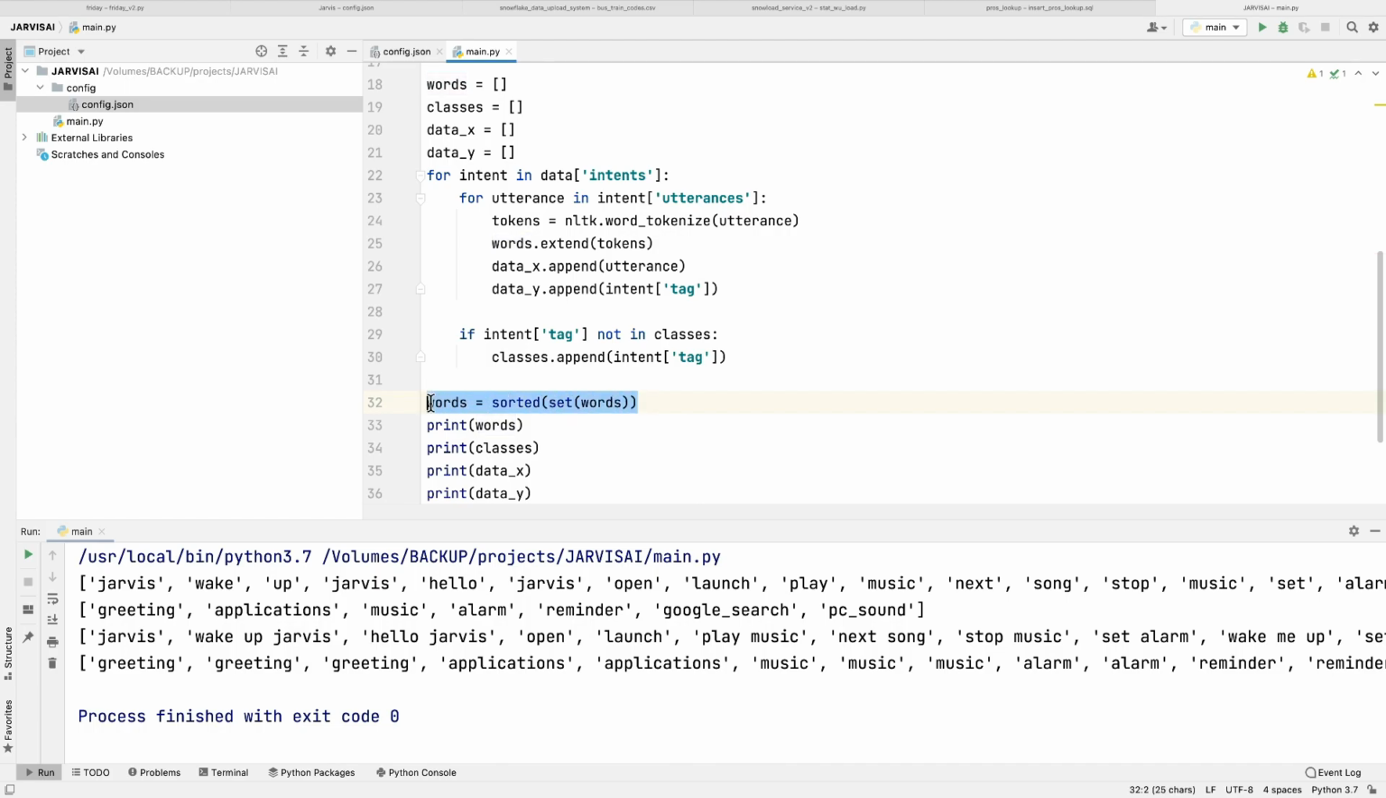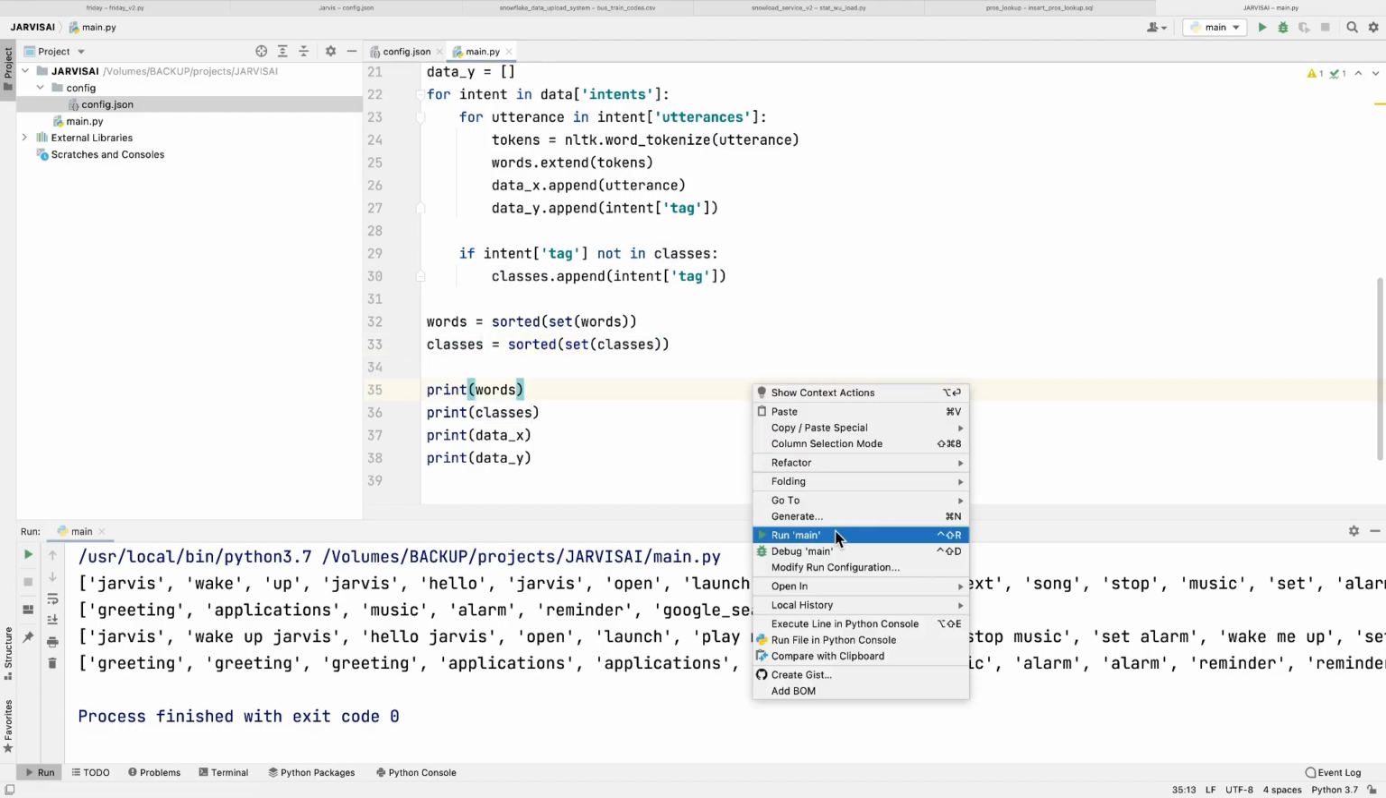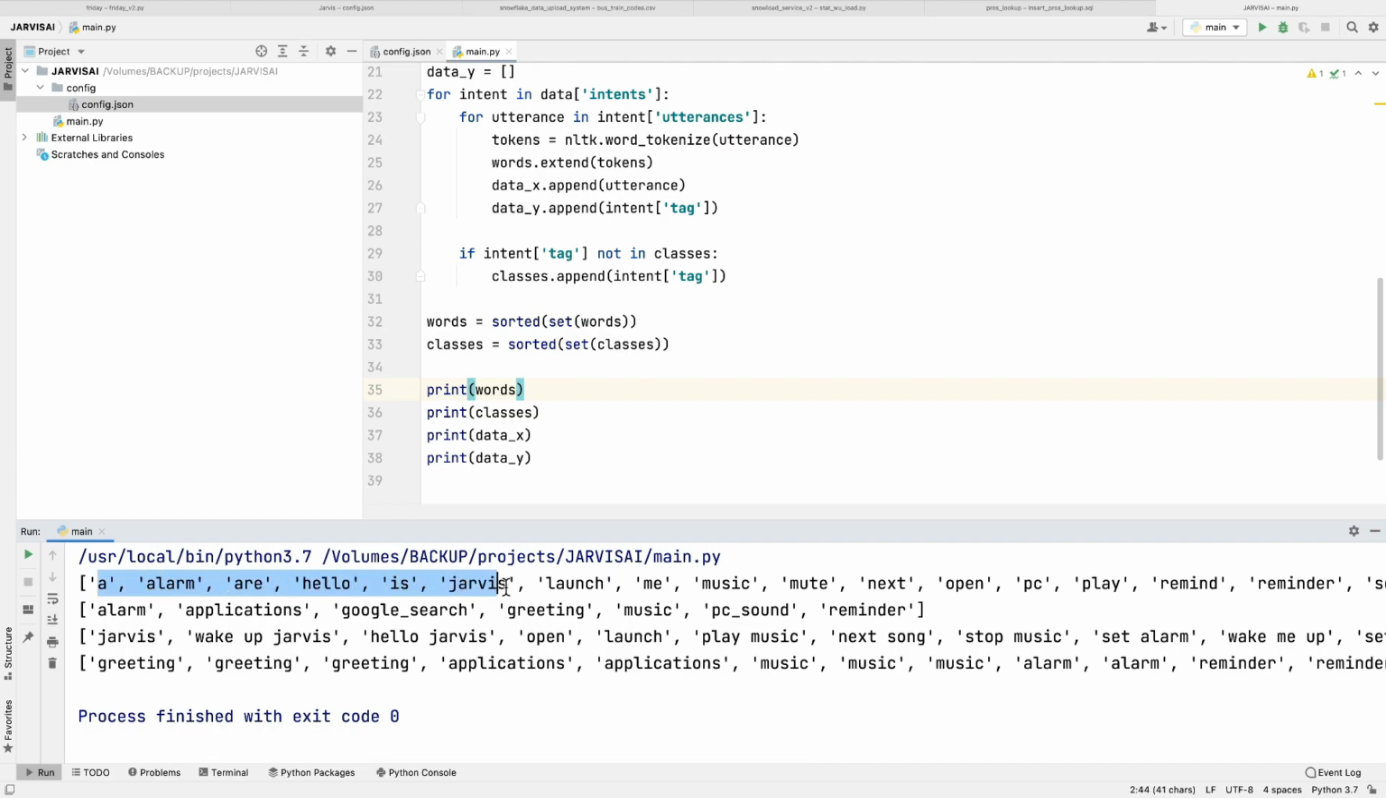And same kind of thing we are going to have here also. So I am going to have classes and classes here also, right? So let's see what changes we are going to have. Yes, so now here you will see we are not having any duplicate data, and this is also sorted by alphabetical order, right?